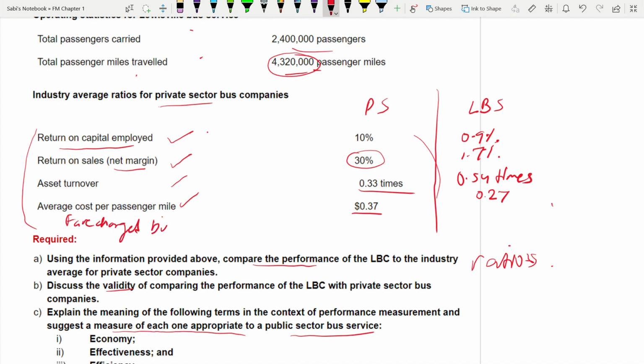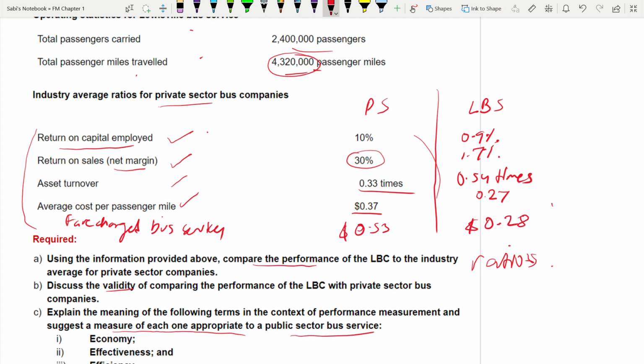I mean you don't have to write there next to this one, but I'm writing so that it becomes easy for you to compare, otherwise I have to keep going up and down. So for private sector it is 0.53 and 0.28. This is the new one which we calculated.